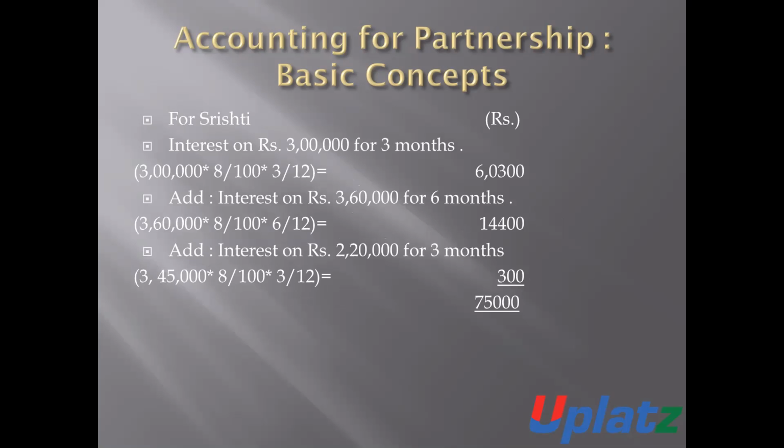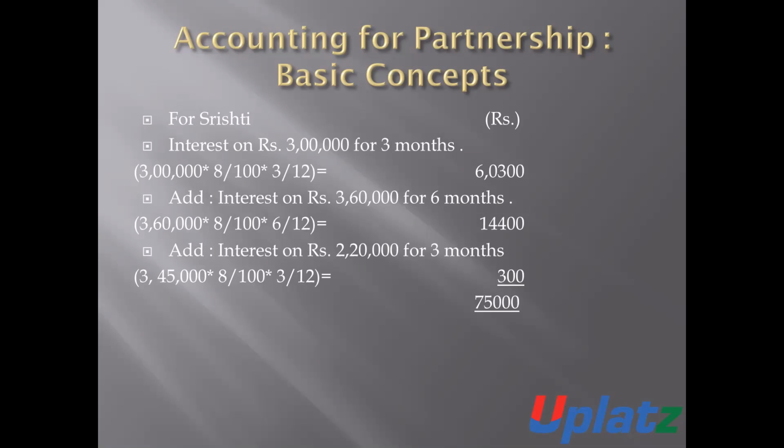It will be 3,60,000 into 8% for the period of 6 months. It will be 14,400 rupees.